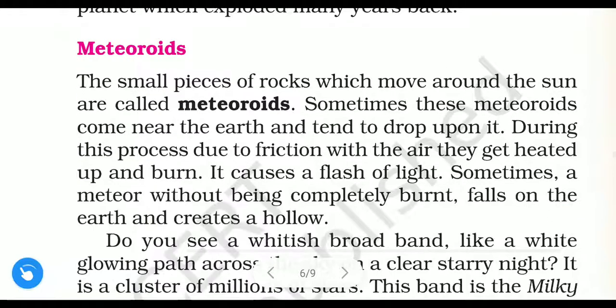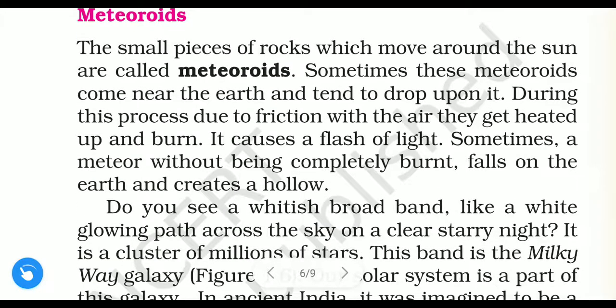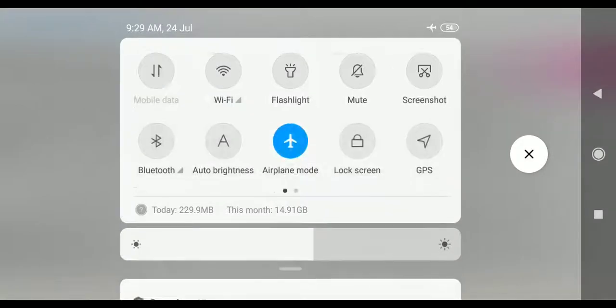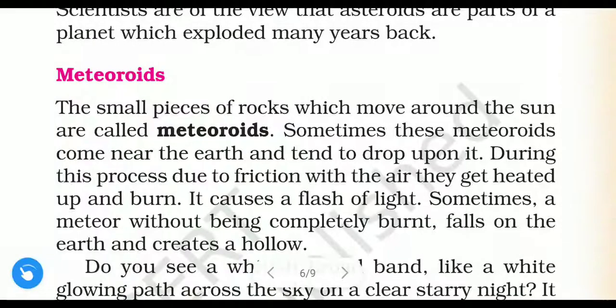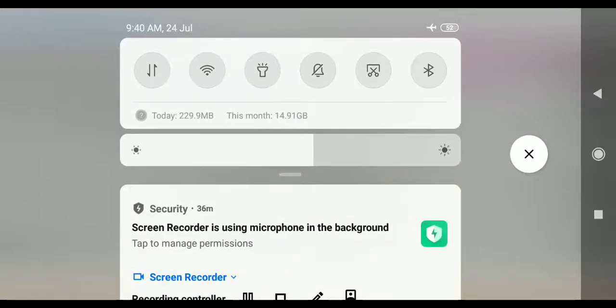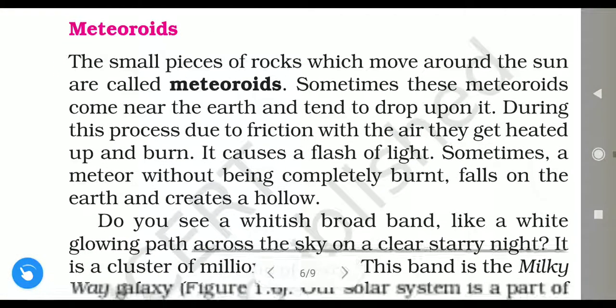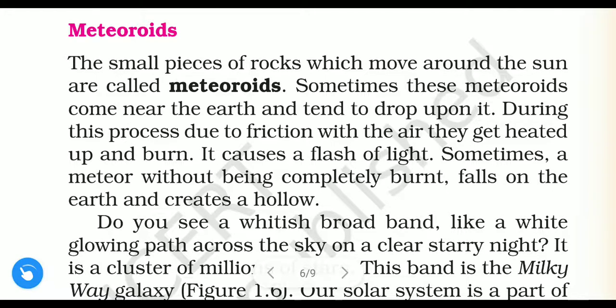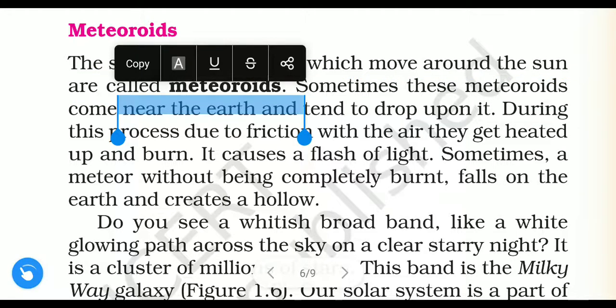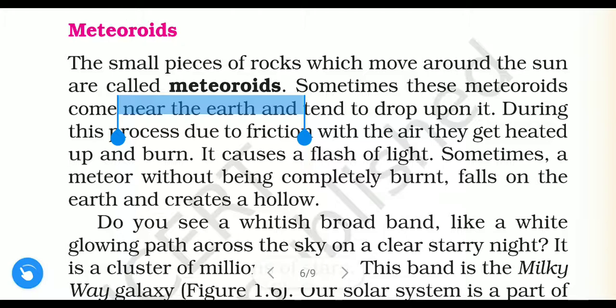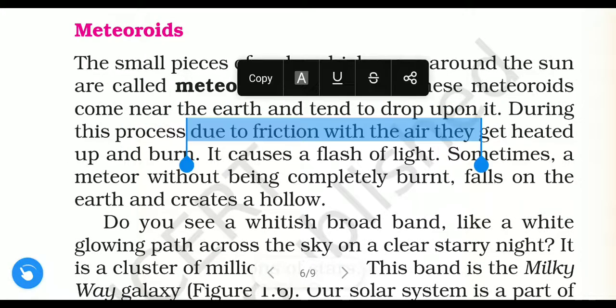Now let us discuss the meteoroids. Now we will discuss the last part, that is the meteoroids. What is meant by meteoroids? The small pieces of rocks which move around the sun are called meteoroids. Small pieces of rocks are called meteoroids, and they move around the sun in the solar system. Sometimes these meteoroids come near the Earth and tend to drop upon it.